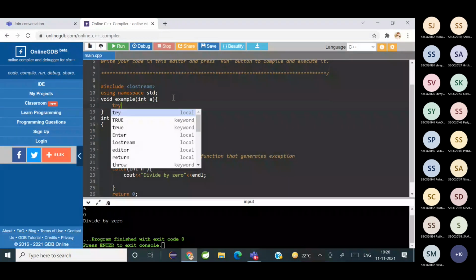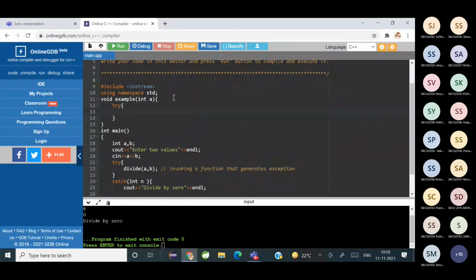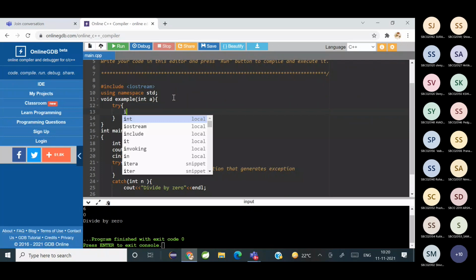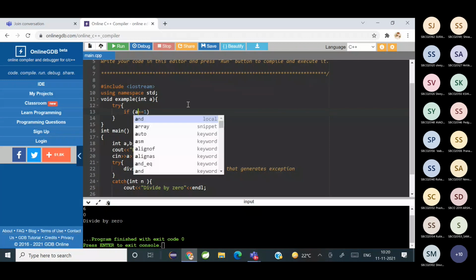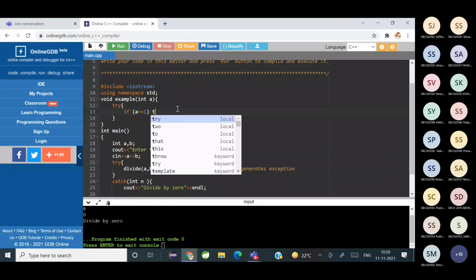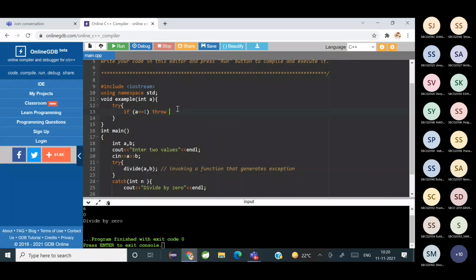Inside that I'm writing a try block where I'm checking if a is equal to 1, throw a. So you're throwing an int here.